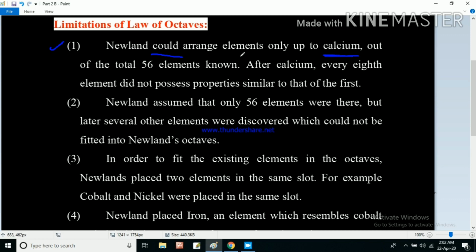He arranged all the elements, but his law was only applicable up to calcium. After calcium, every 8th element did not possess properties similar to the first element. So this was his first limitation.